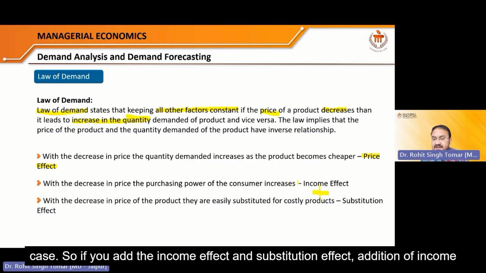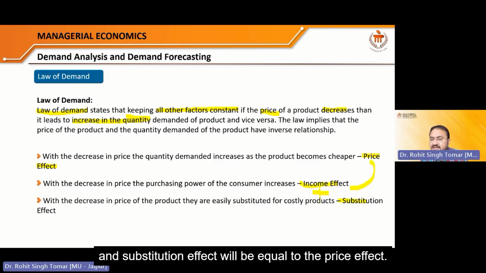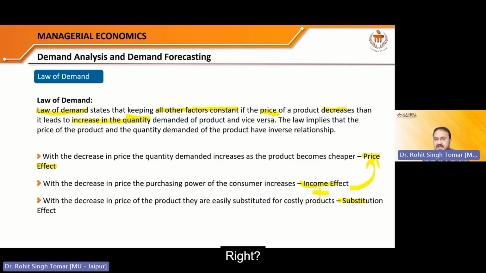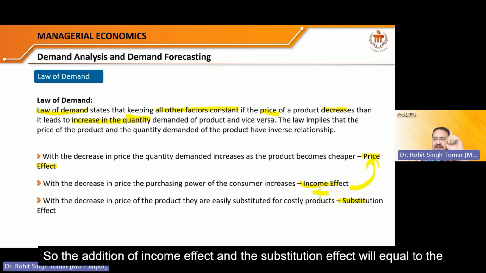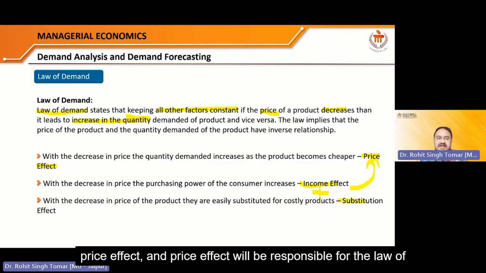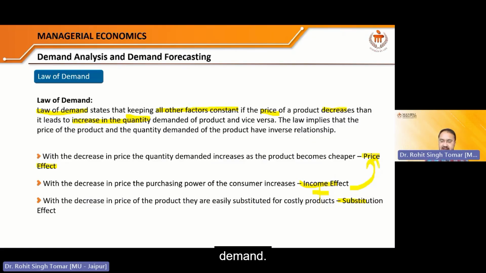So if you add the income effect and the substitution effect, the addition will be equal to the price effect. I had told you slightly differently earlier, and I have corrected it now, right? So the addition of the income effect and the substitution effect will equal the price effect, and the price effect will be responsible for the law of demand.